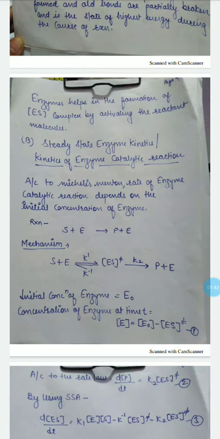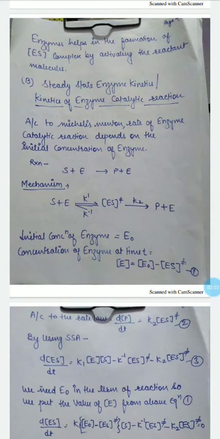It is a reversible reaction in which K1 is the rate constant of forward reaction and K inverse is the constant of backward reaction. Second step is enzyme substrate complex gives product plus enzyme. Here K2 is the rate constant of forward reaction. Initial concentration of enzyme is denoted by E node. Concentration of enzyme at time t is denoted by capital E, or you can say it is the difference between initial concentration of enzyme and enzyme substrate complex concentration.